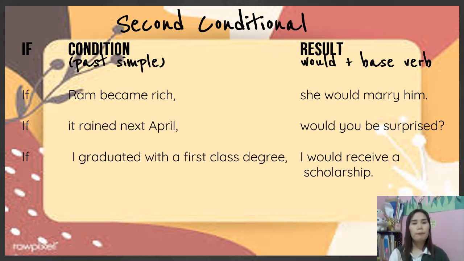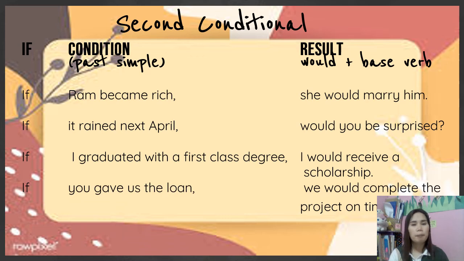So here it is impossible, or not possible rather, because the action already happened. She already graduated, so how could it be? You got it? Okay. So that is the second conditional, an unreal situation, and it is just a dream.